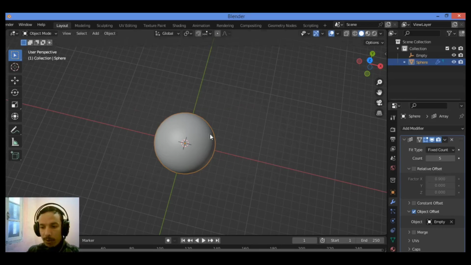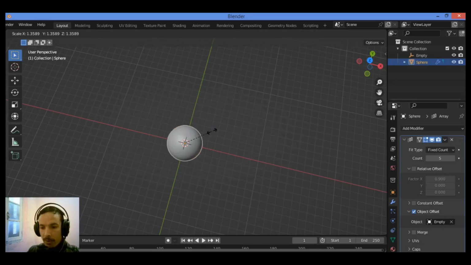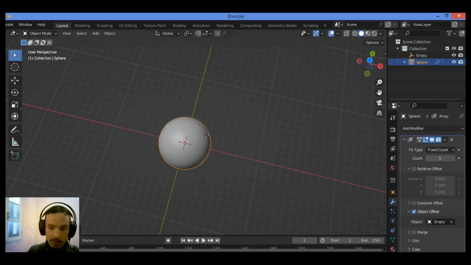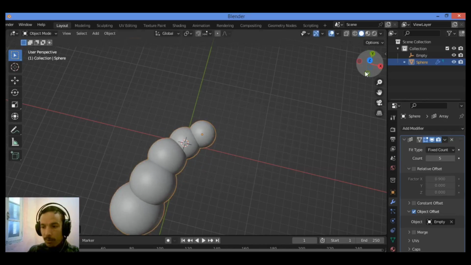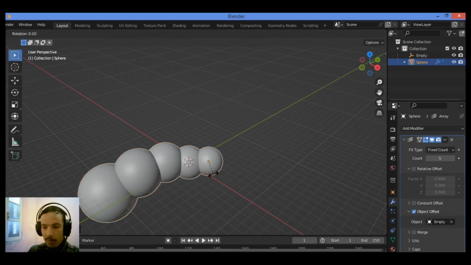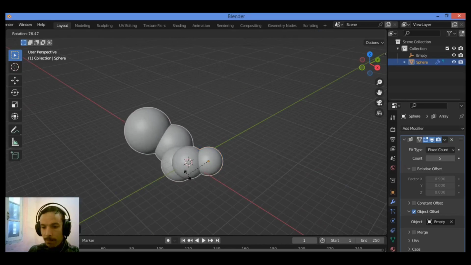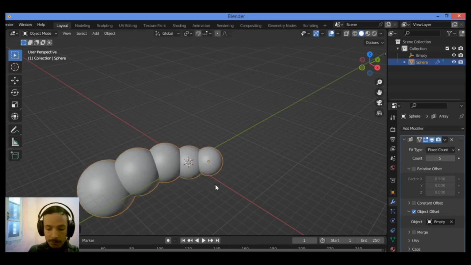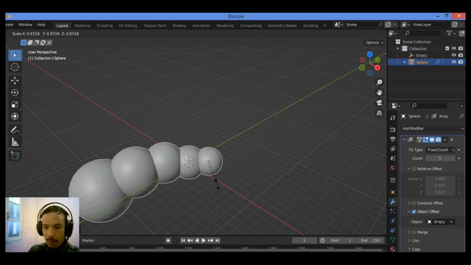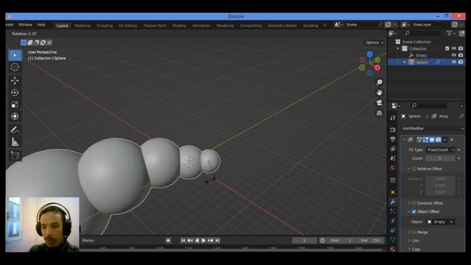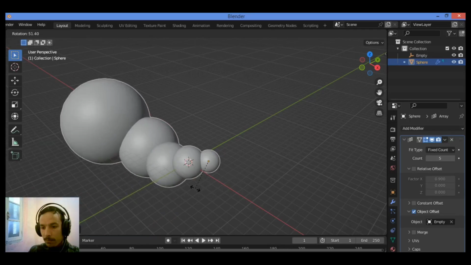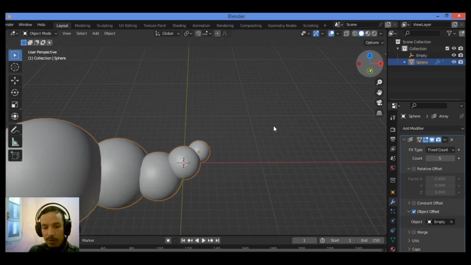You should turn off the relative offset, and you can scale it like this, and grab it as shown here. Hit G to grab it like this, just a tiny bit. Then I want to rotate the plane axis. Also you can scale it like this and rotate, and you can make the shape you want to make, as shown here in our tutorial.